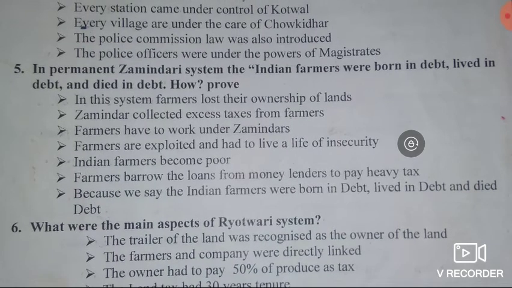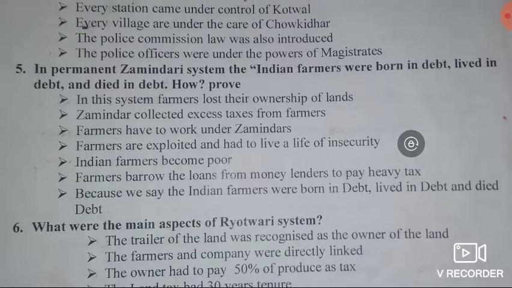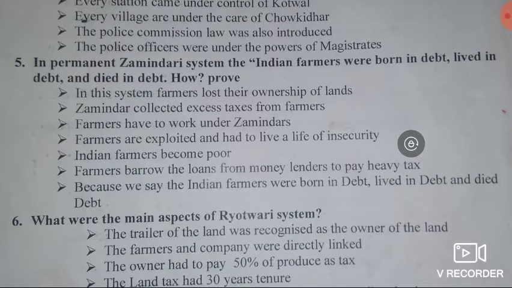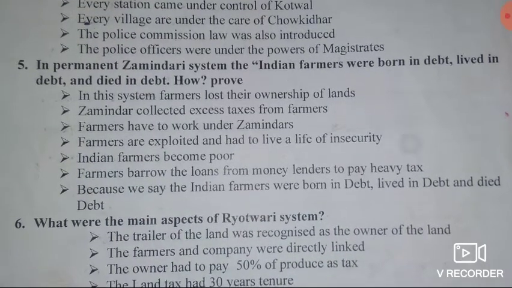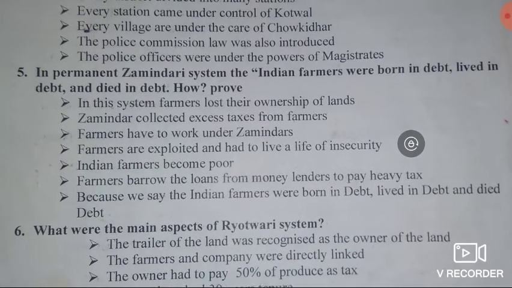How? Prove that. Answer: Lord Cornwallis implemented the permanent zamindari system, isn't it? Lord Cornwallis implemented a new land tax policy in the Bengal and Bihar regions.